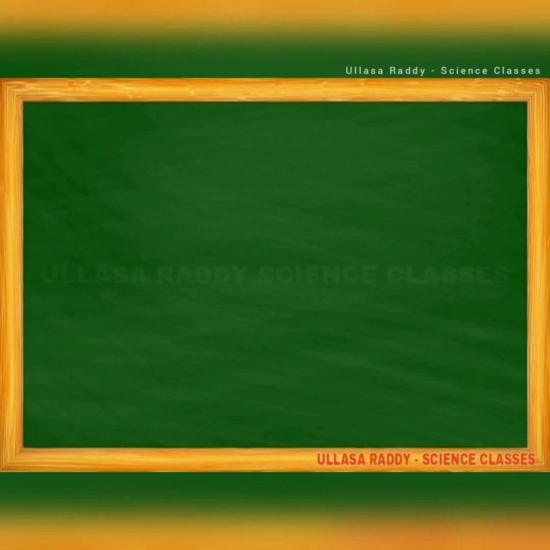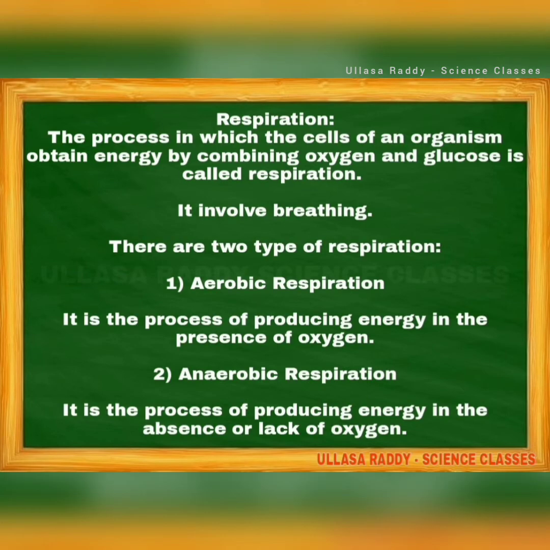Respiration means we take in oxygen and utilize it: the blood takes the oxygen and it reaches the cell. Then what is breathing? Breathing means exchanging of gases. Respiration is the process in which the cells of an organism obtain energy by combining oxygen and glucose. It involves breathing. There are two types of respiration: first one is aerobic and the other is anaerobic.